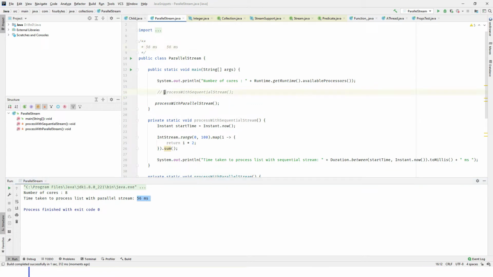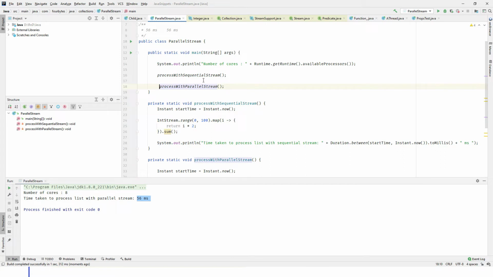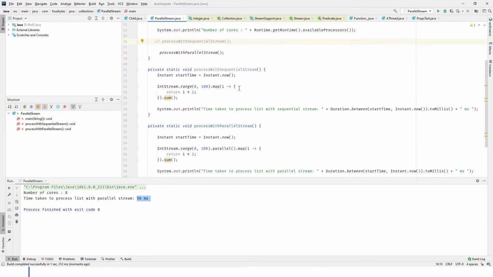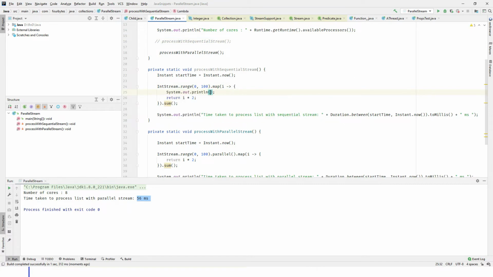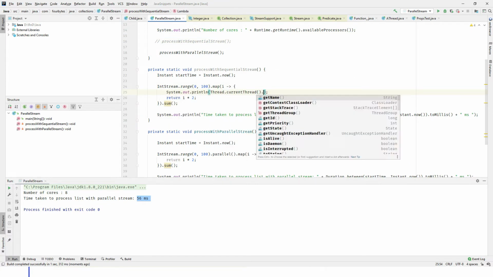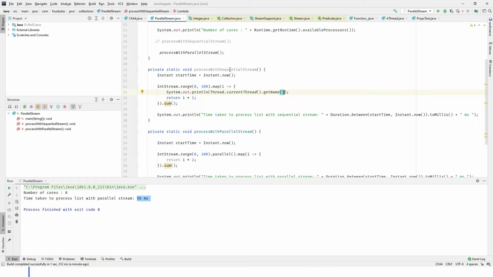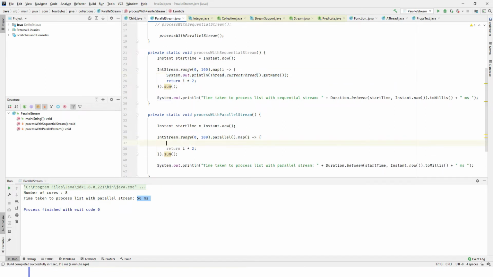Fine. And one more question you might be having: how can you make sure that your ParallelStream is running parallelly or not? That is a valid question. We have to know whether it is running or not. To know that, let me do one modification here. Inside the map, I will print the thread name, Thread.currentThread().getName(). I'm doing this for the sequential stream, and the same thing for ParallelStream as well.